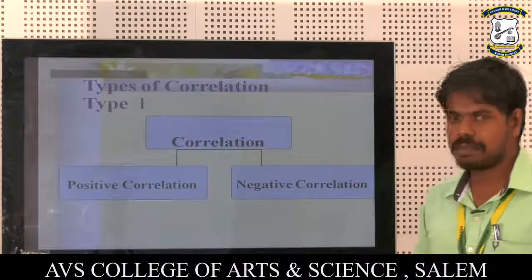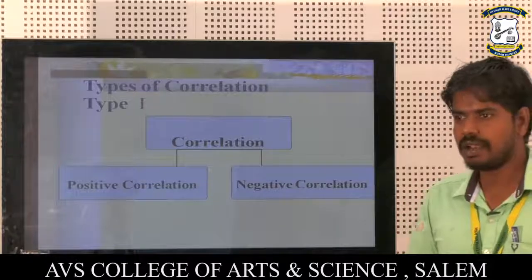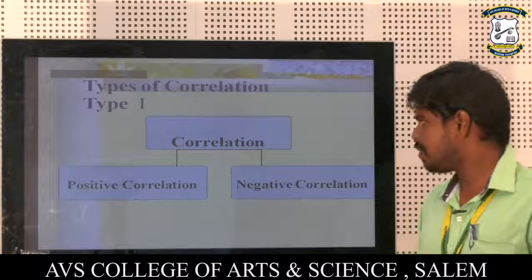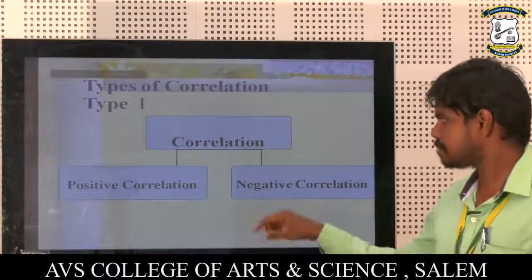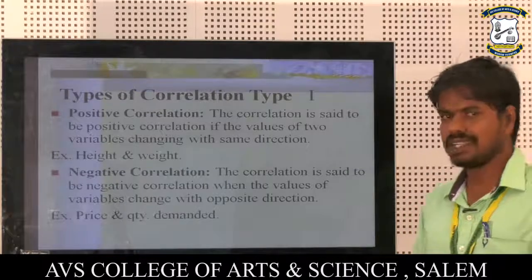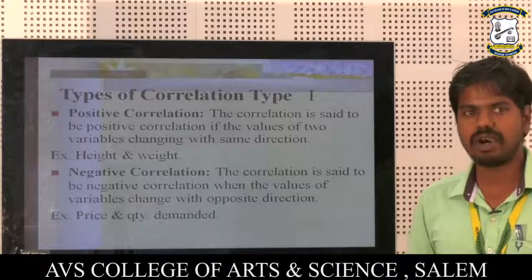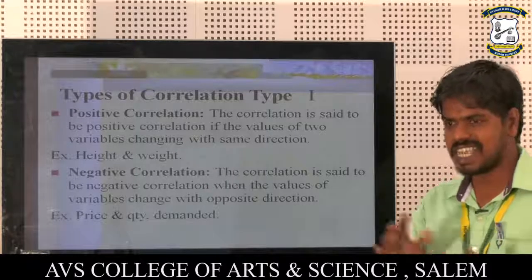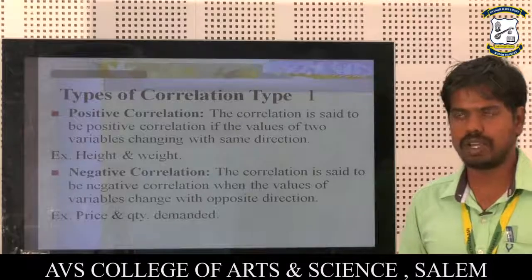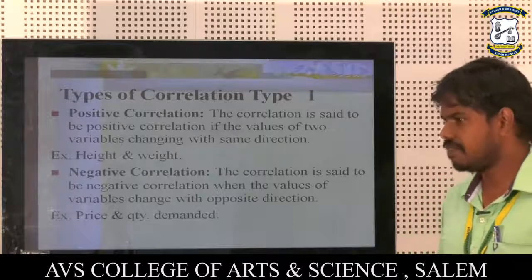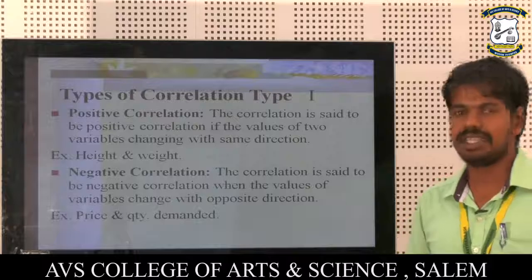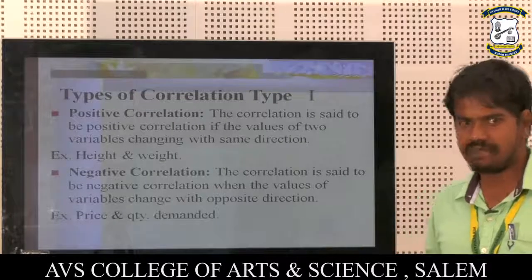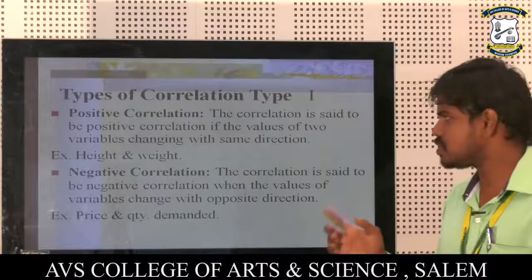Next one is the types of correlation. The first types are positive correlation and negative correlation. What is meant by positive correlation? The correlation is said to be positive if the values of two variables change in the same direction. For example, height and weight. Next one is the negative correlation. The correlation is said to be negative when the values of the variables change in the opposite direction.